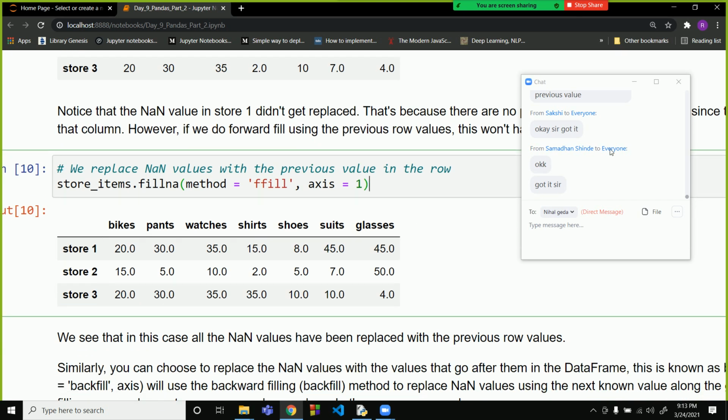Okay, Sakshi, were you the one who asked whether we wanted to fill it in rows?